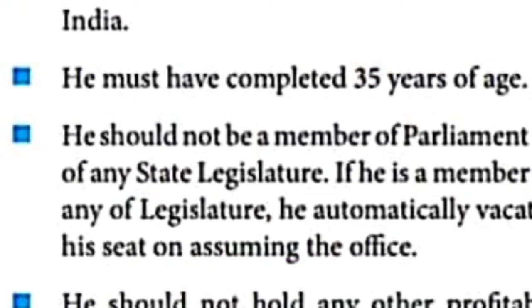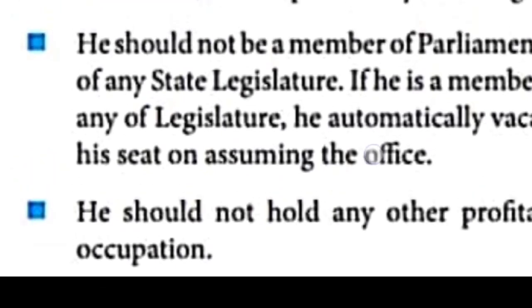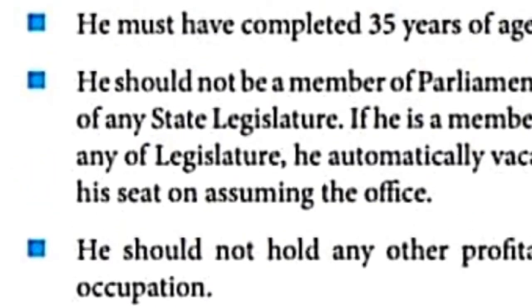The next point given is that he should not hold any other profitable occupation. He should not have any partnership or hold any other office. These are the qualifications, given clearly in Articles 157 and 158 of the Constitution.